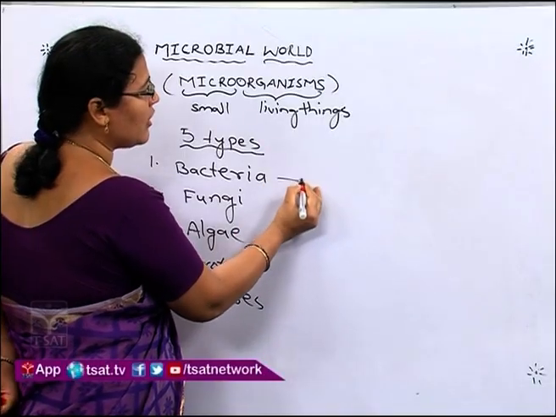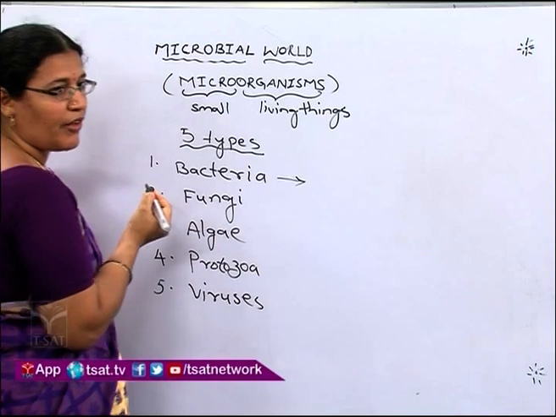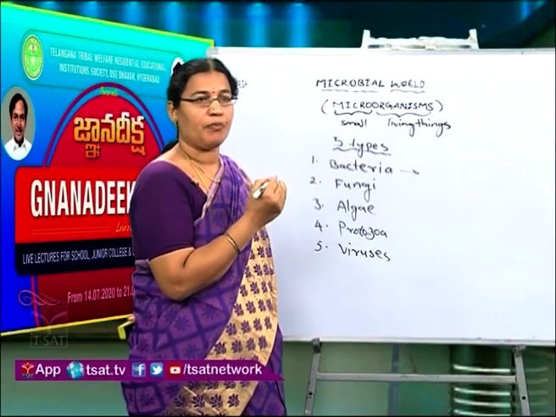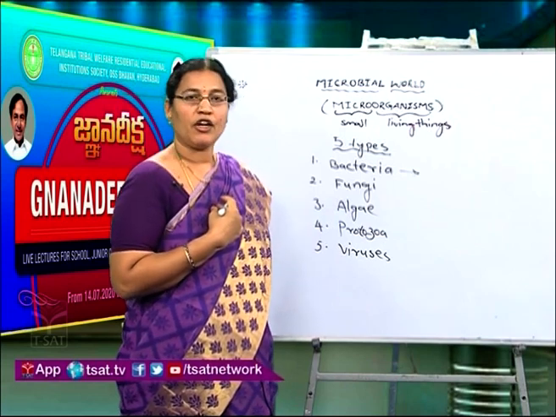Bacteria are considered prokaryotic cells. Every organism is made up of tiny particles called cells. We are also made up of millions of cells.